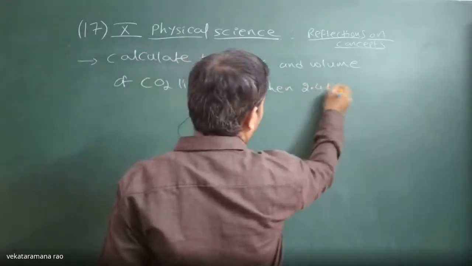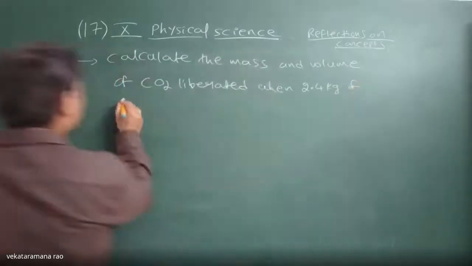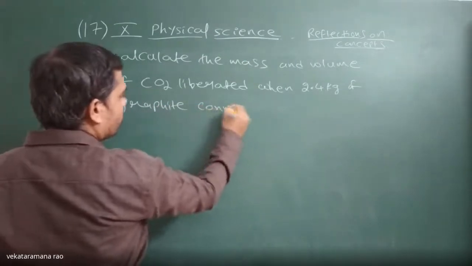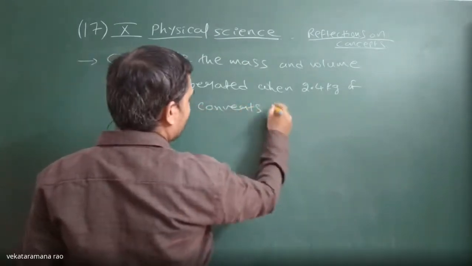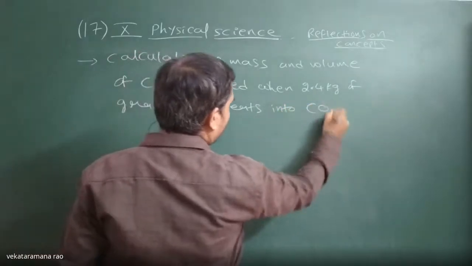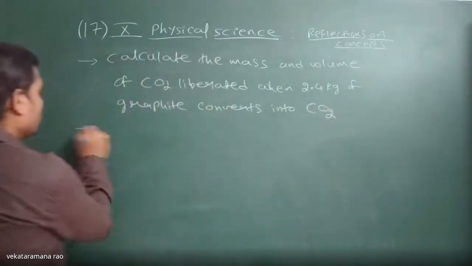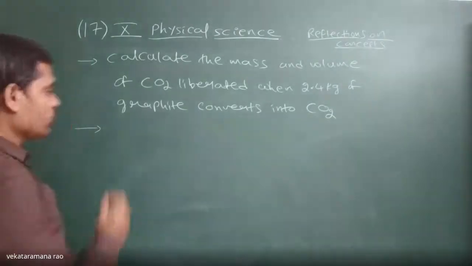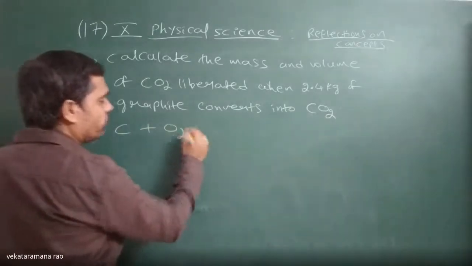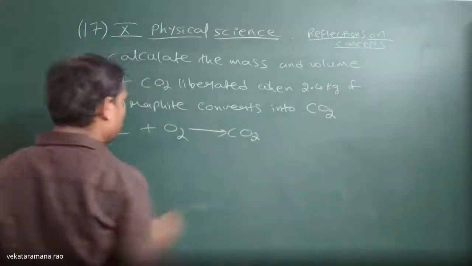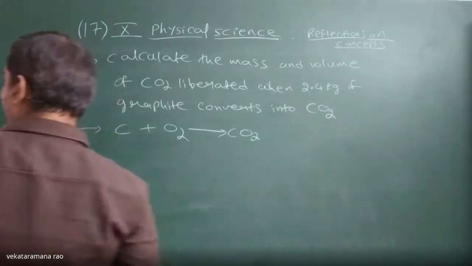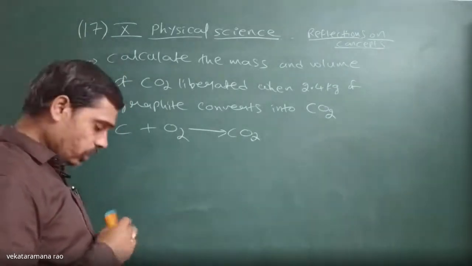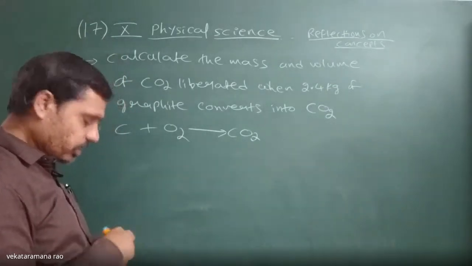Calculate the volume of carbon dioxide liberated when 2.4 kg of graphite converts into carbon dioxide. Now let us write the chemical equation first of all. Graphite is nothing but an allotropic form of carbon. So carbon burning in presence of oxygen gives rise to carbon dioxide. Then we have to balance the chemical equation. C plus O2 gives rise to CO2. It itself is a balanced chemical equation.